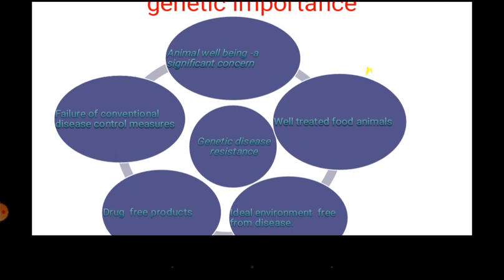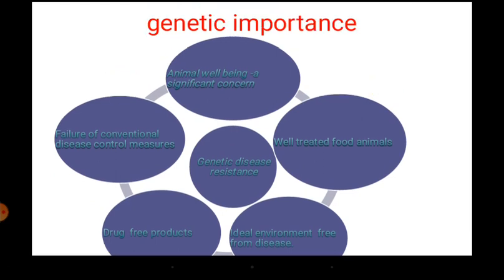So genetic disease resistance will be important, because everybody is now looking at the well-being of the animal. They want their animals reared for food purposes to be free of welfare issues. In general, to make it simple, welfare issues are gaining a lot of importance nowadays.